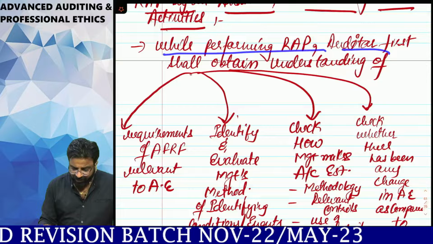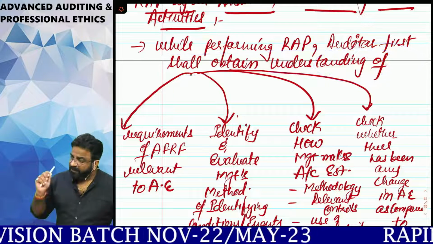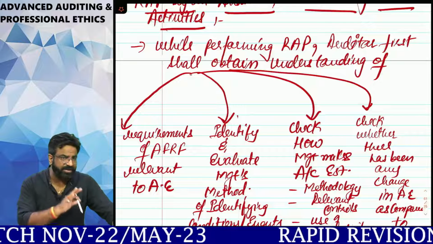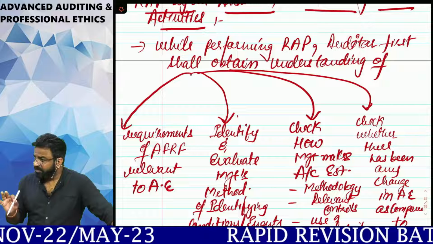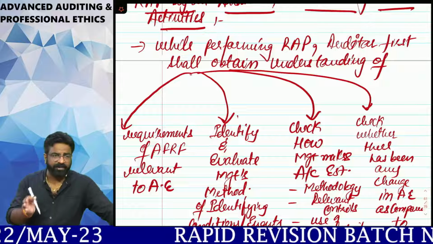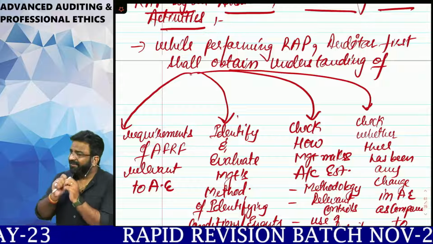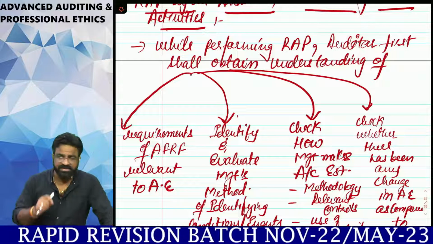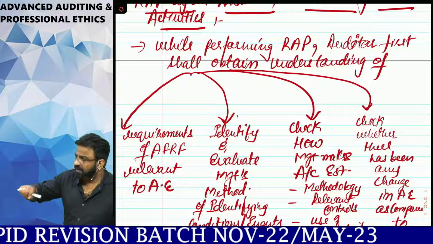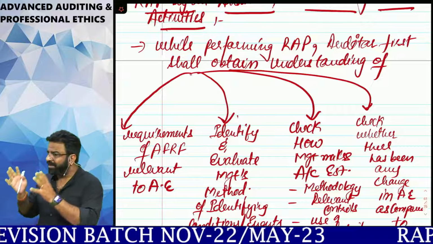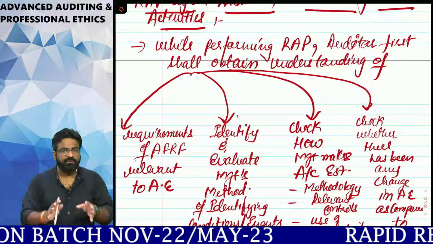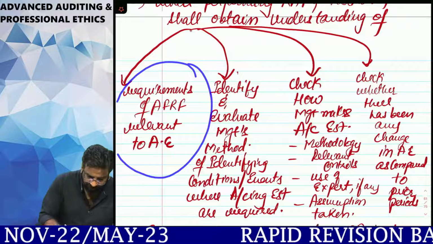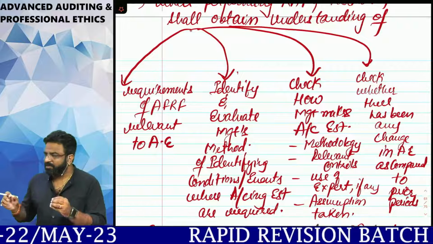So while performing the RAP, the auditor first shall obtain the understanding of the applicable financial reporting framework. Remember one thing, till the time you do not have the knowledge of the client's applicable financial reporting framework, you can never understand how they have made their accounting estimate. If you really want to know whether their accounting estimates are good or not, adequate or not, first of all, the auditor has to obtain adequate knowledge of their what? Applicable financial reporting framework. Did you understand the point?